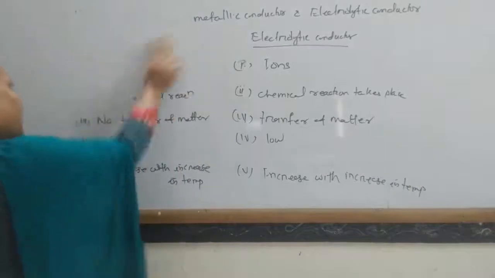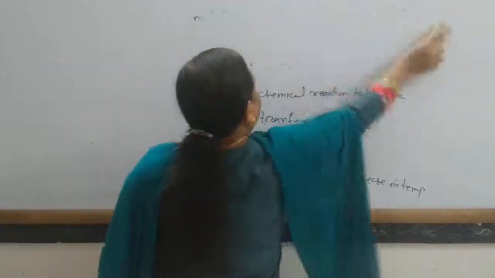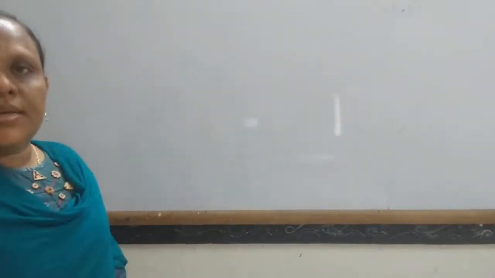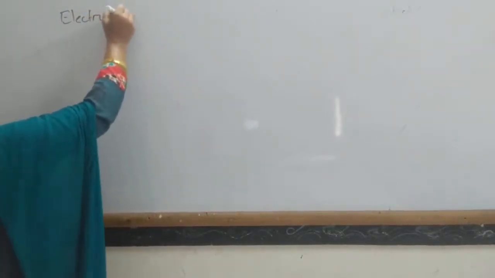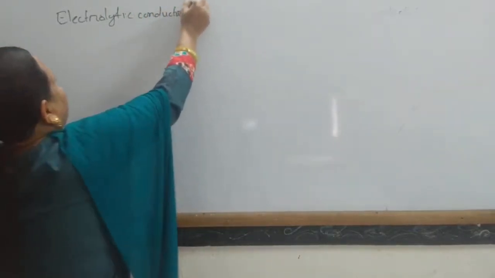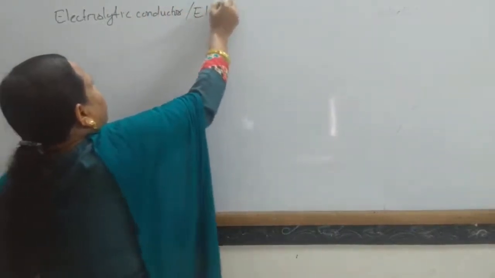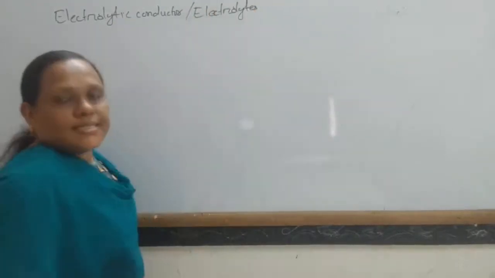Okay. Next, what is an electrolytic conductor? These are also known as electrolytes.